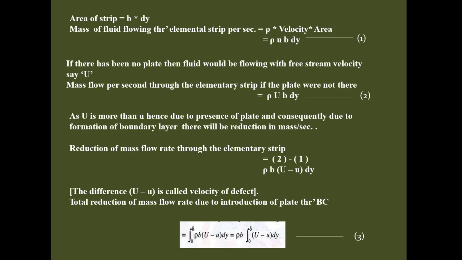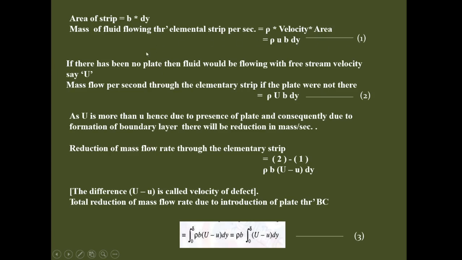The velocity is small u, and the area is b into dy. So the mass of fluid flowing through the elemental strip per second is rho u b dy. Give this equation number 1.